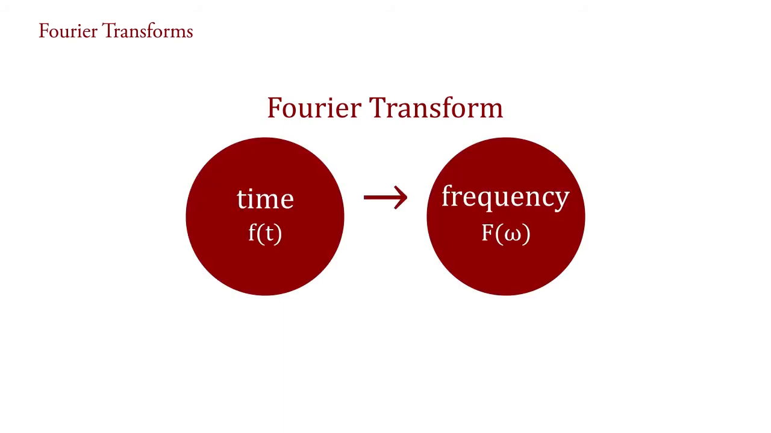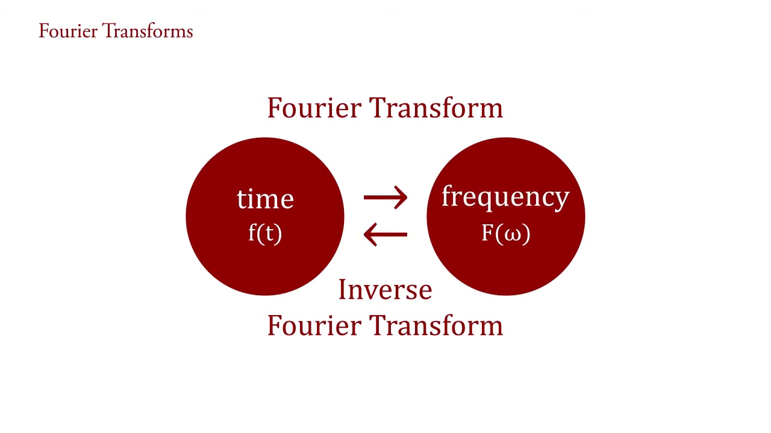Today we will discuss Fourier transform. Fourier transform is an operation that transforms data from the time domain into the frequency domain, that is from f of t to F of omega. And inverse Fourier transform maps the series of frequency back into the corresponding time series, that is from F of omega to f of t. The two functions are inverses of each other.